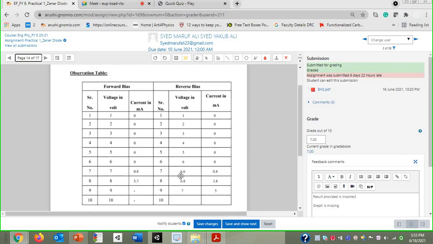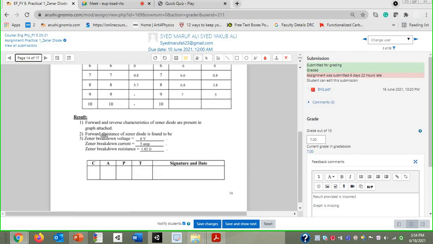Here in the observation table, you have written the values for reverse bias at 6, 6.6, 6.8 and 7. For 6.6 volt, the current that you have got is 0.8. Is that correct? Are you people in the meeting? Can you see? Yes, ma'am. Okay. I have observed this in so many files: for 6.6 volt, current is 0.8 milliampere.